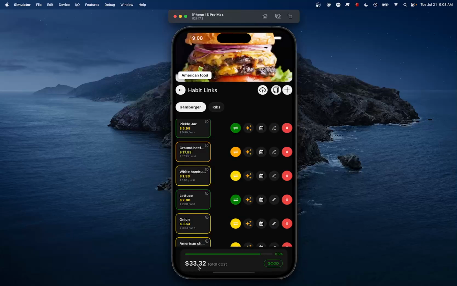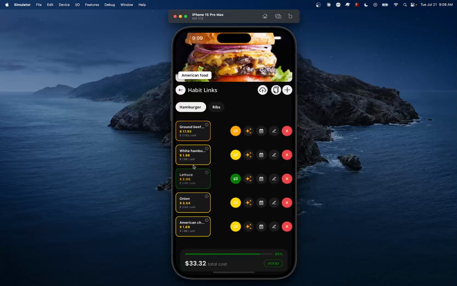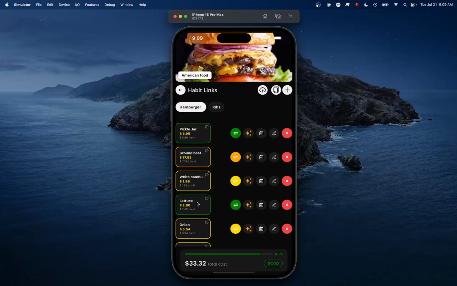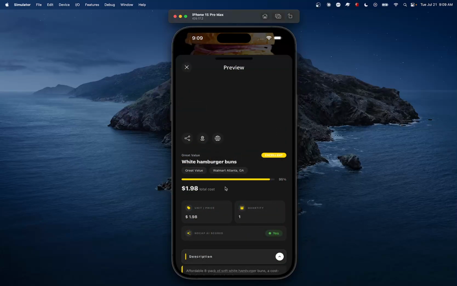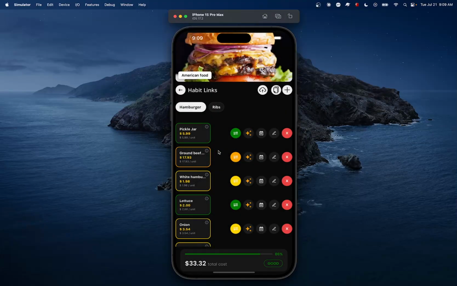So I'm going to go back, and the score went all the way up to 86%. And the new item that we added is this one here. So that is basically what is called the concept of a habit link item swipe.